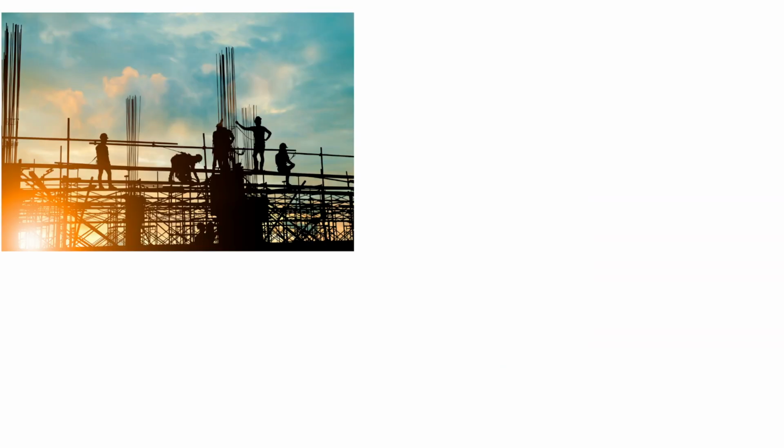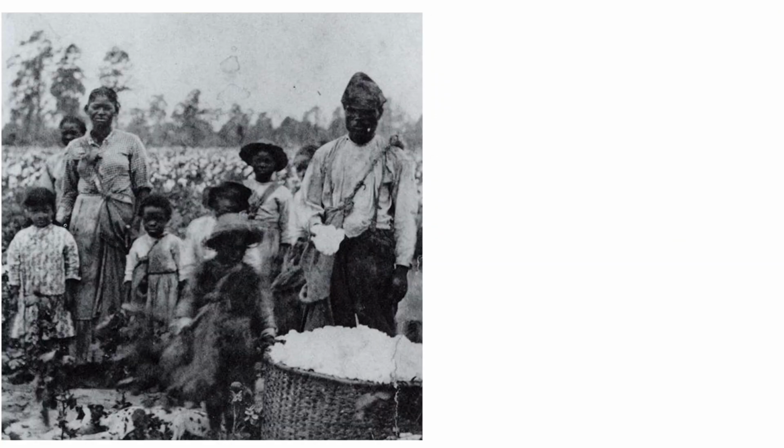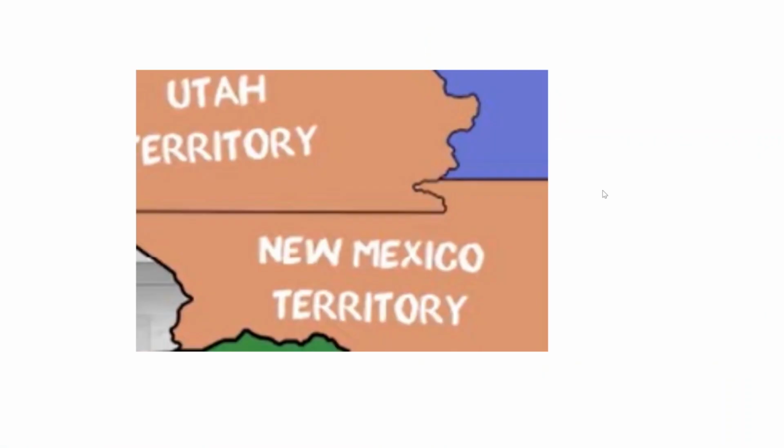And Bell had supported internal improvements and a national bank throughout his career. When it came to the issue of slavery during this period of time, it would mostly be whether or not slavery would be allowed into the territories of Utah and New Mexico, not to mention some of these other territories around here. The territories of Utah and New Mexico had allowed popular sovereignty during the Compromise of 1850, or the idea that the citizens there would choose whether or not they would be free or slave.